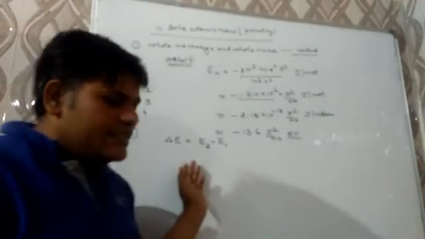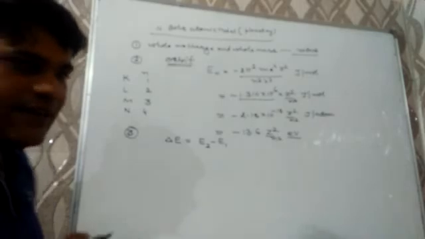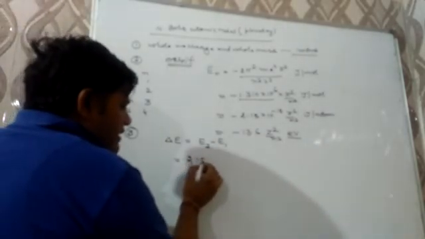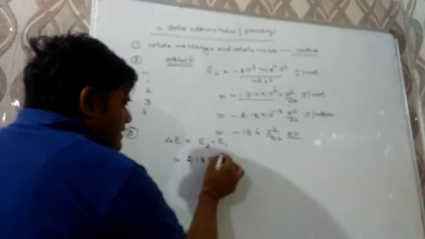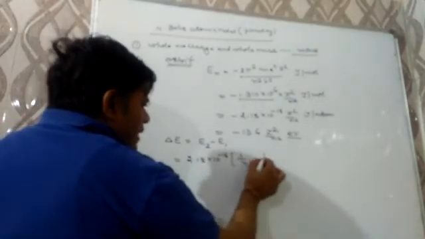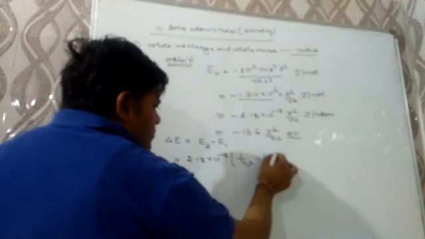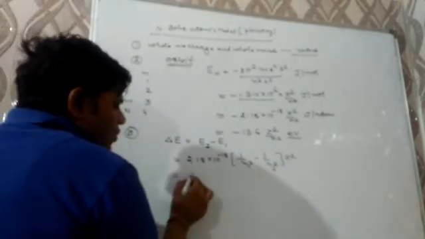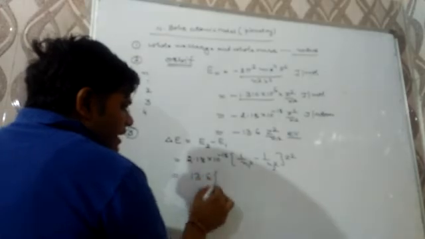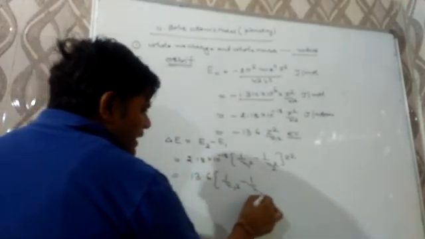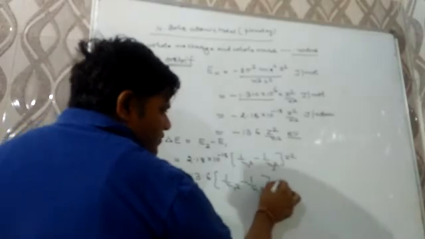E2 means the higher energy level, E1 is the lower energy level, and in joule per atom its value will be 2.18 × 10⁻¹⁸ × (1/n1² − 1/n2²) × Z². So many numericals will be based on this. Or 13.6 × (1/n1² − 1/n2²) × Z².